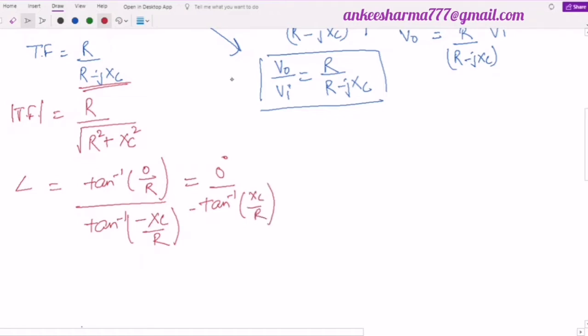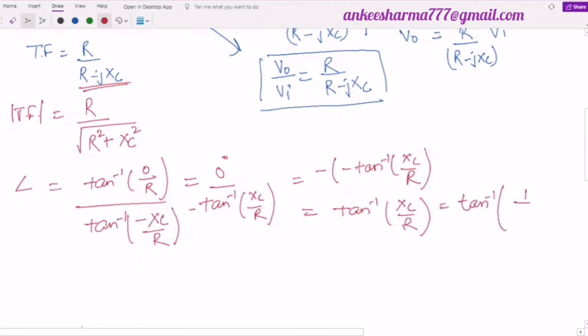Now when I take this denominator to the numerator, it will be minus of minus tangent inverse of Xc by R, and it will come out to be equal to tangent inverse of Xc by R, or you can write it as tangent inverse of 1 by omega C into R. So this will be the phase that will be provided by an RC network.